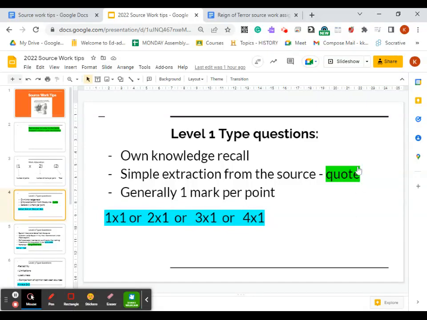This is the second video in our Sourcebook Tips series, and this is going to be focused just on level 1 type questions, very quick. For the level 1 questions, sometimes it is an own knowledge recall question. So in the French Revolution, I might ask you, who was the King of France in 1789? And your answer that you know from your own knowledge would be King Louis XVI.